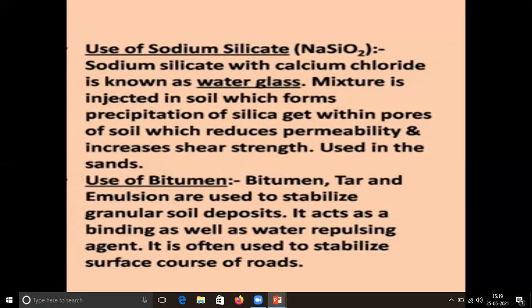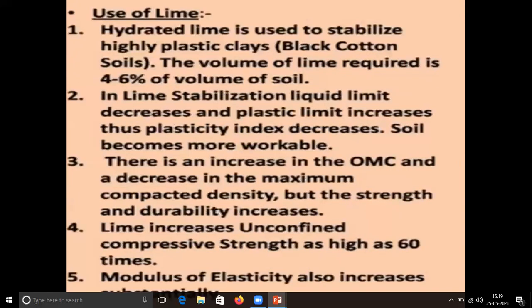Use of bitumen. Bitumen, tar, and emulsions are used to stabilize granular soil deposits and act as a binding material and water repulsing agent. Use of lime. If we talk about use of lime, then hydrated lime is used to stabilize highly plastic clays such as black cotton soil. As we know, the black cotton soil consists of montmorillonite mineral, due to which it has high shrinkage and swelling property. So hydrated lime is used to stabilize such kind of soil. The volume of lime required is 4 to 6% of volume of soil.